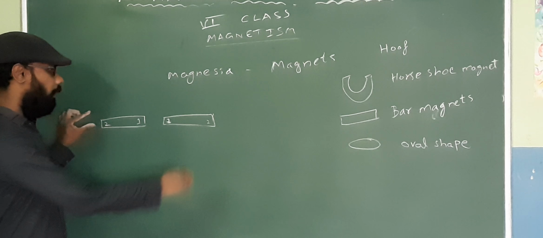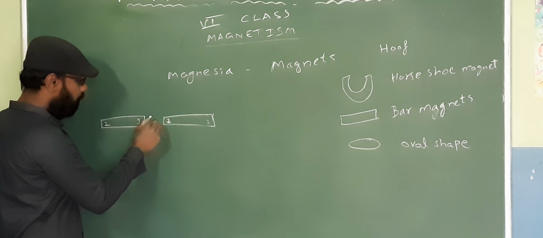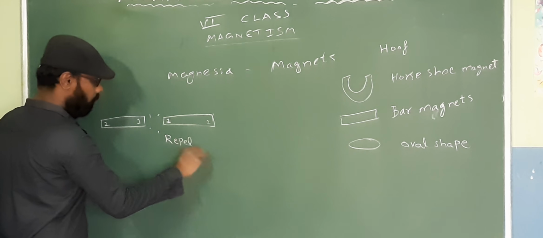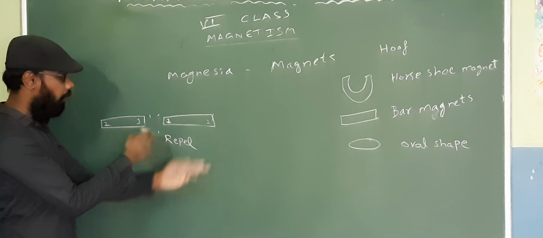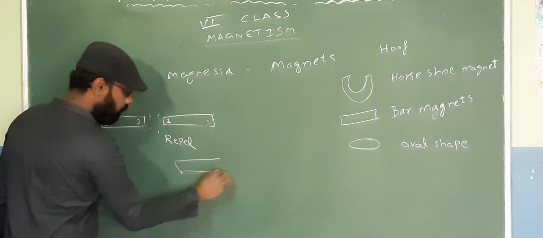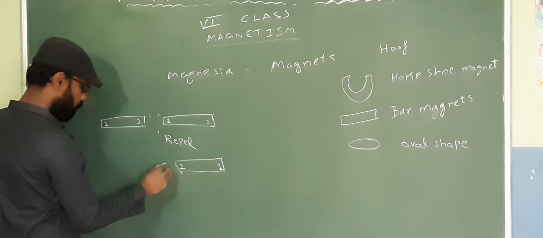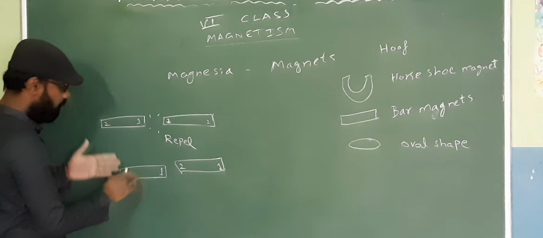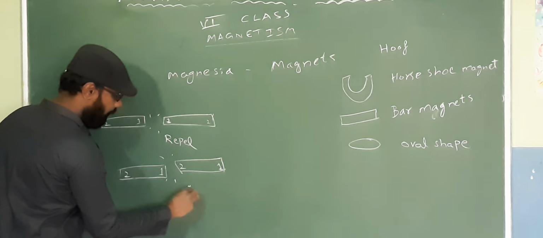And if you ever bring two magnets close to each other, and you observe them repelling, then in that case you turn this magnet around. This magnet is kept the same and this one is turned around. Now you observe that they attract.